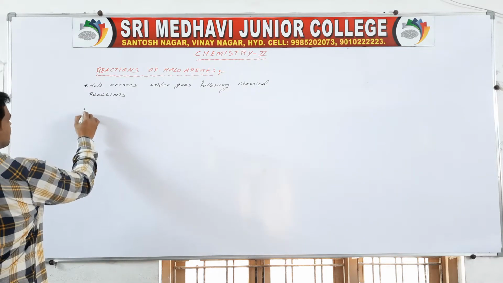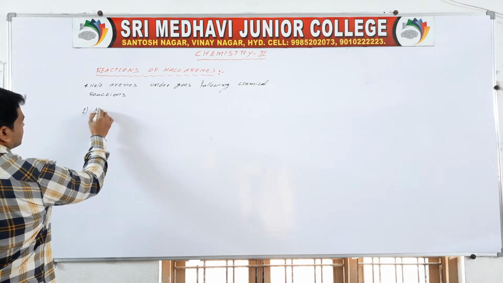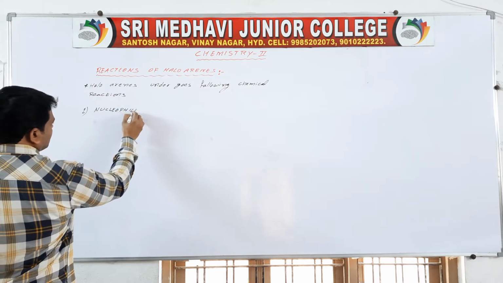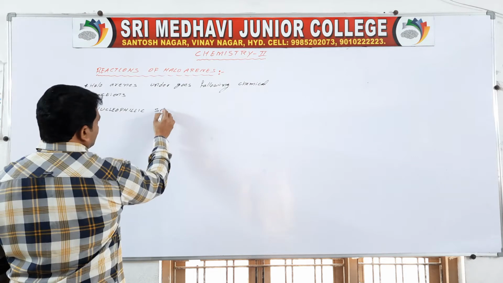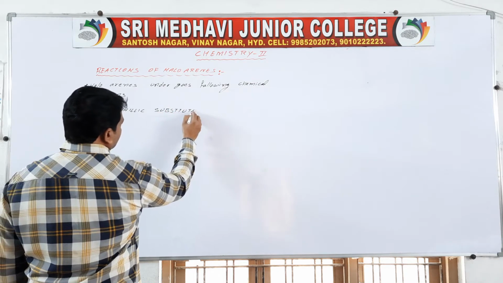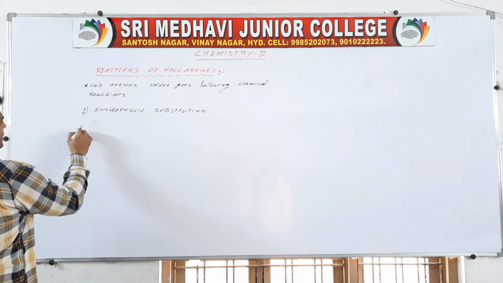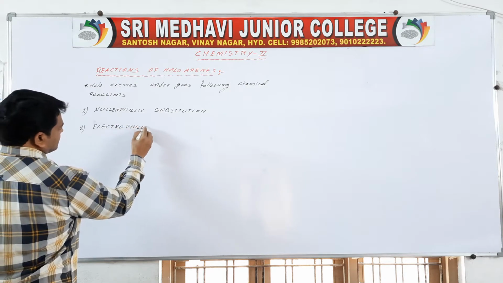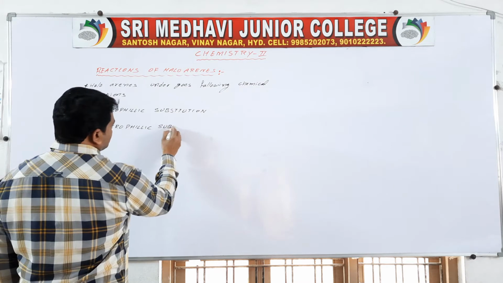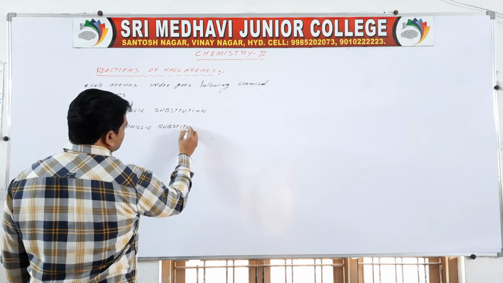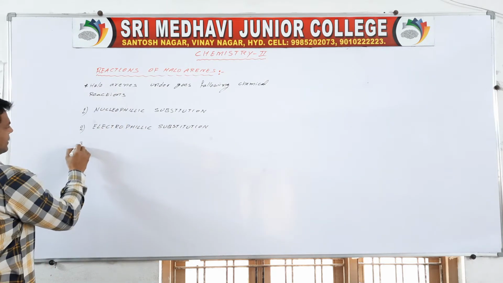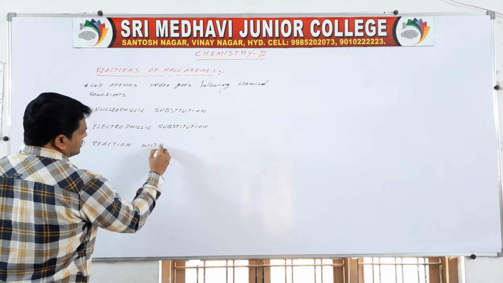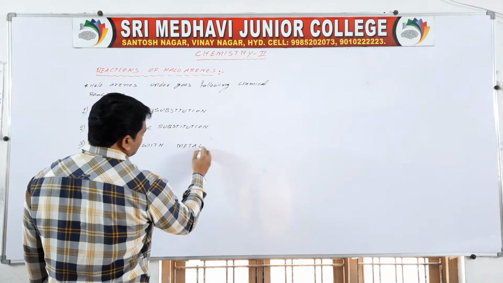Okay, so first one, nucleophilic substitution, and second one, electrophilic substitution, and third one, a reaction with metals.